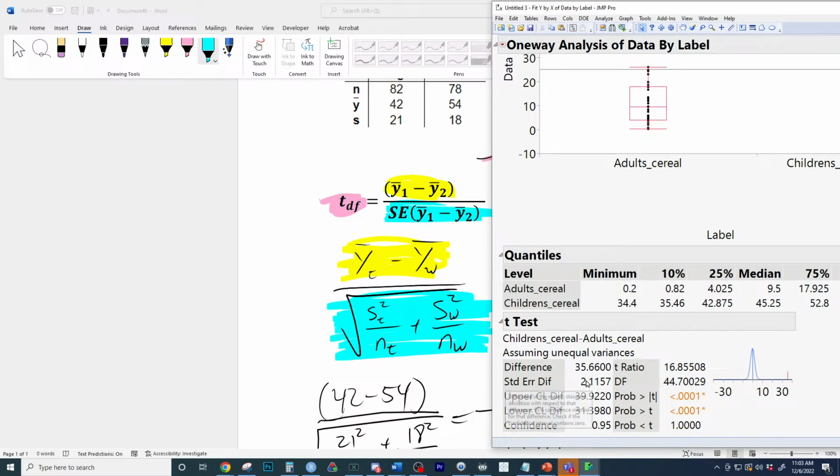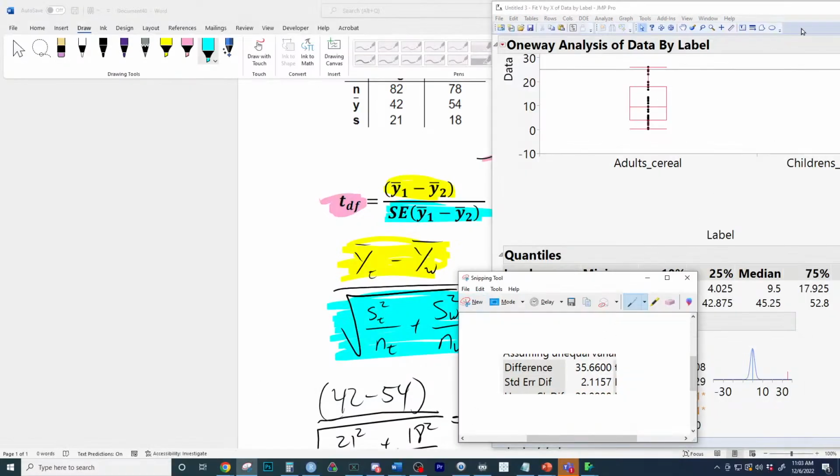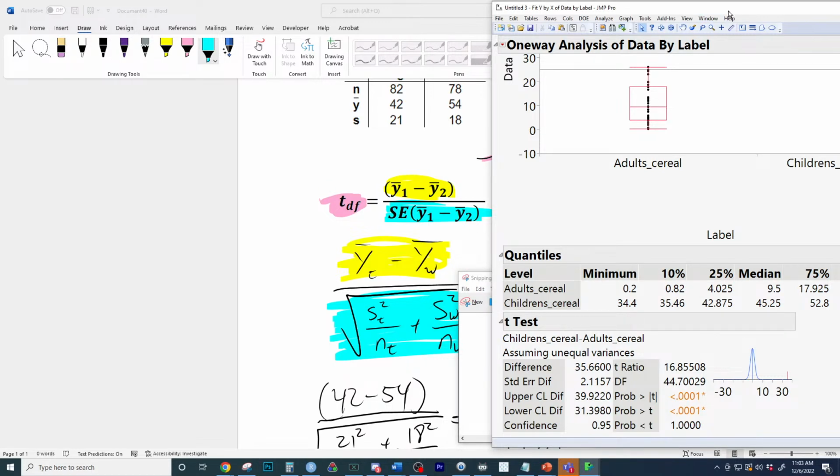Use these numbers and see if you could find the t ratio, which is here in this output, which is the difference divided by the standard error. So you can see the same in the JMP output to make sense of the formula. The difference between the two means, the standard error of the difference, which is this mathematical quantity if you put in these standard deviations. So how would you find this t statistic here mathematically? How would you calculate that t statistic? To calculate the t statistic, we simply do what?